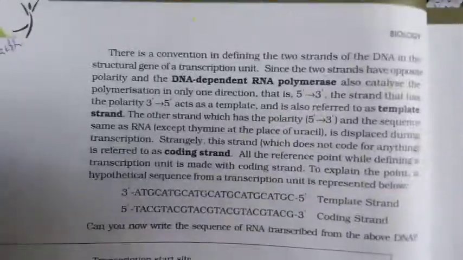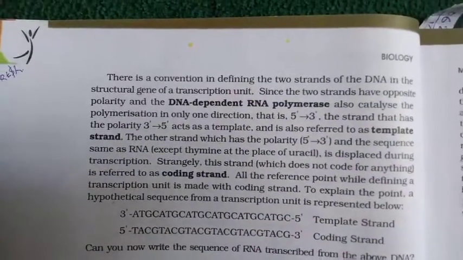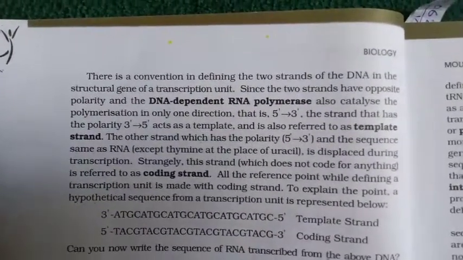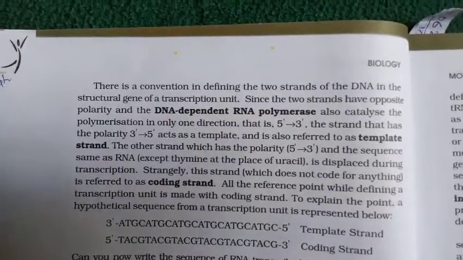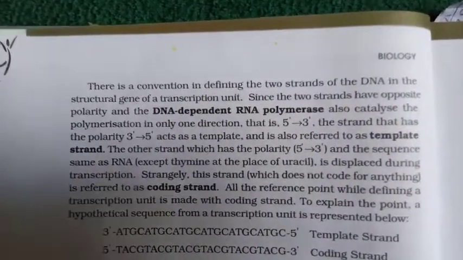The other strand, which has the polarity 5' to 3' and the sequence same as the RNA except thymine at the place of uracil, is displaced during transcription.